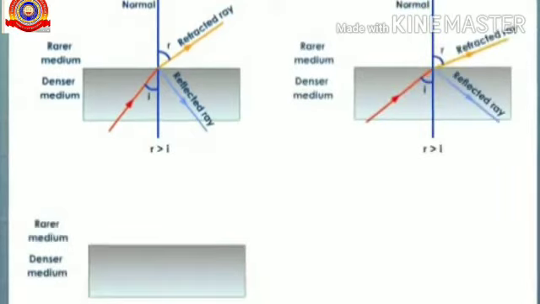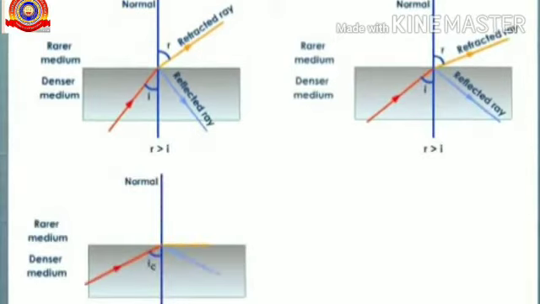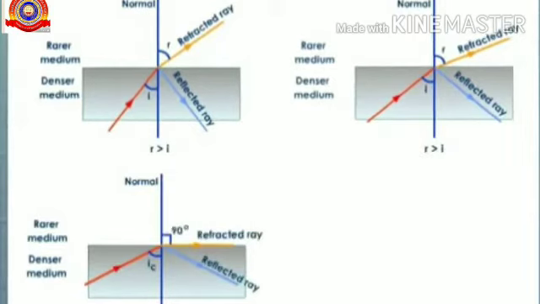Now, if we increase the angle of incidence, the angle of refraction also increases. And for a certain angle of incidence, here it is ic, the refracted ray crosses over the surface of separation and the angle of refraction will be 90 degree. ic is referred to as the critical angle.